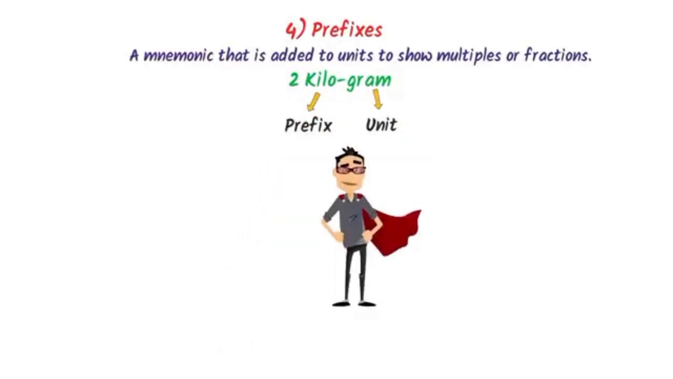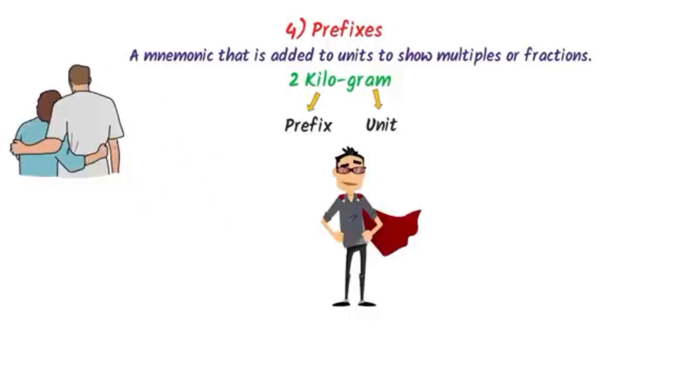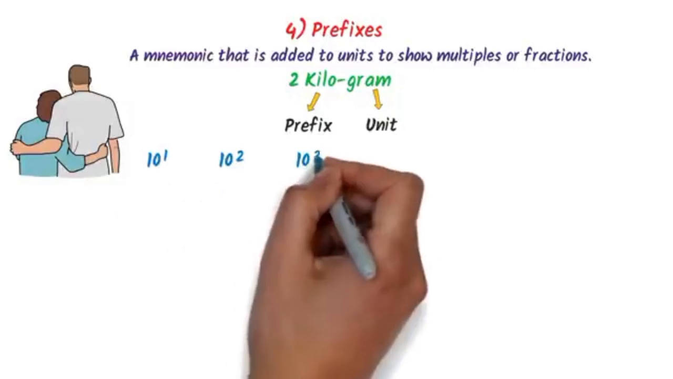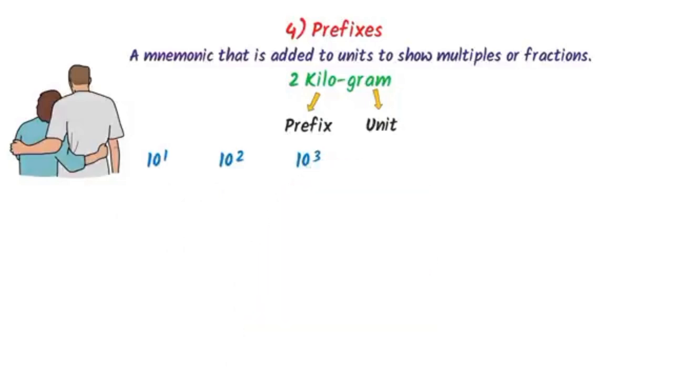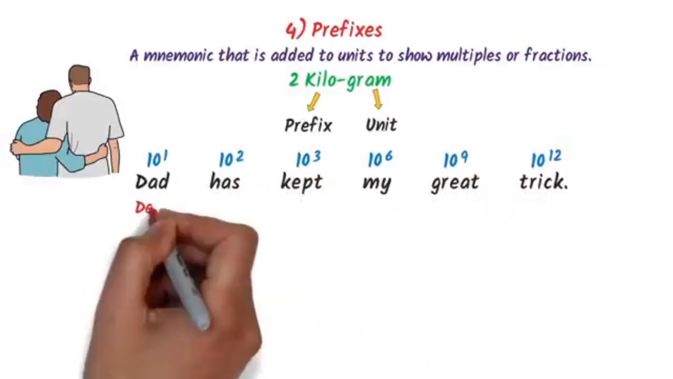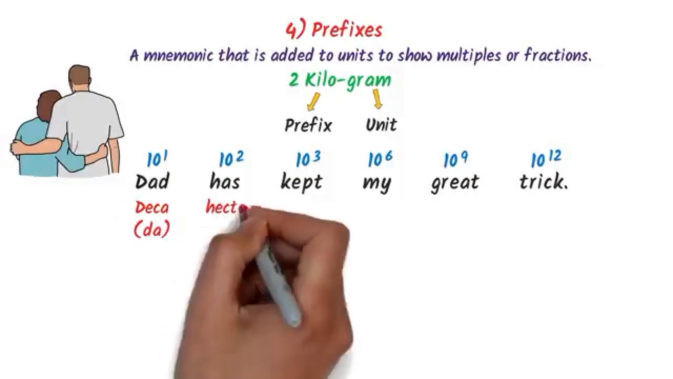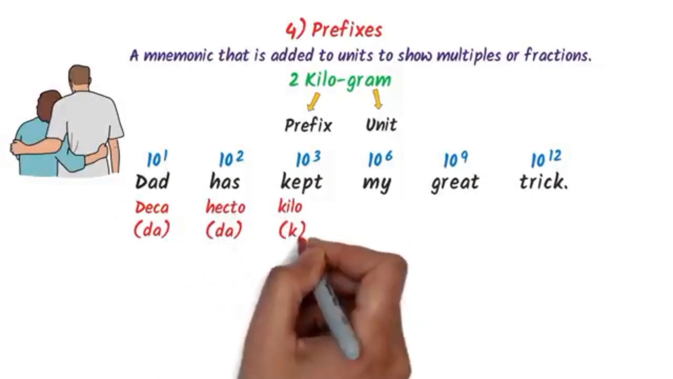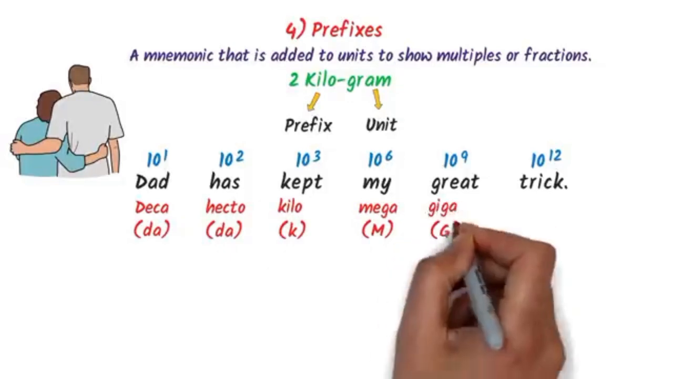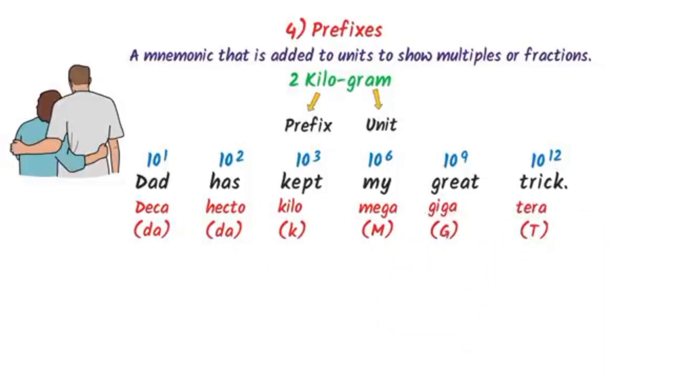Here, gram is the unit and kilo is the prefix. Now, how can we remember the list of important prefixes? Well, I use my personal trick. I always write 10 to the power 1, 2, 3, and then I jump 3 times: 6, 9, 12. Now I say, "Dad has kept my great trick." This D stands for deca, this H stands for hecto, this K stands for kilo, this M stands for mega, this G stands for giga, and this T stands for tera.